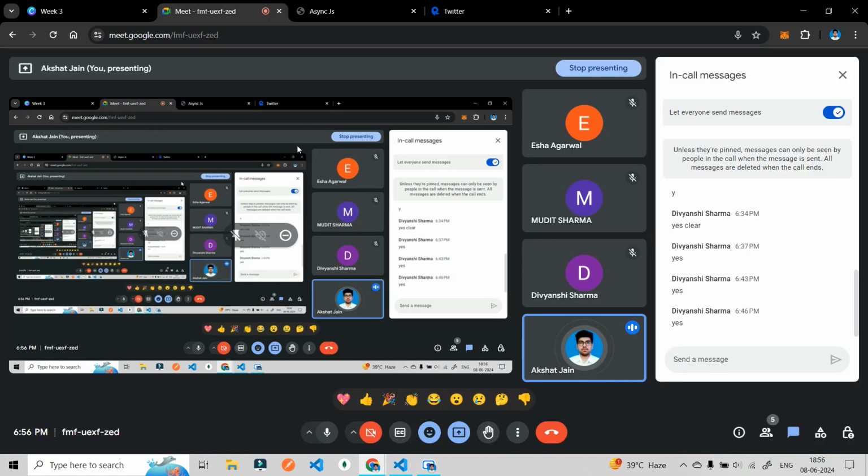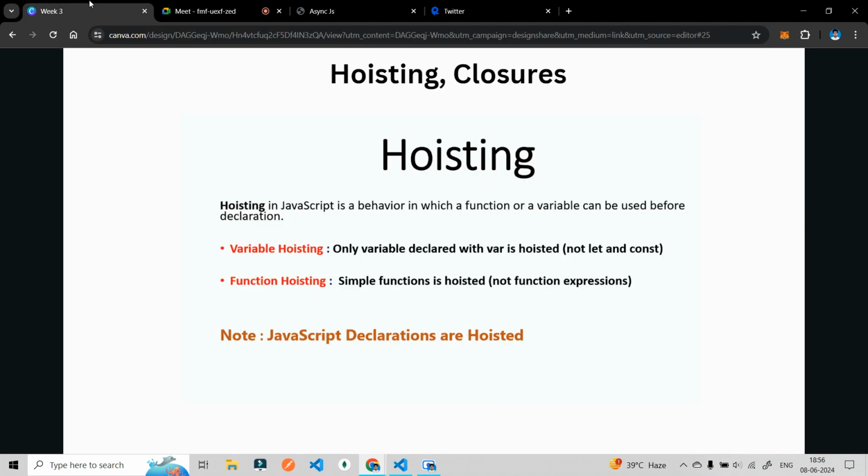Any doubts in hoisting? You can ask me if you don't understand it. But see, no one is going to ask you to show how to write code in hoisting. Just remember the definition. A JavaScript behavior in which functions or variables, which variable? Only var, not let and const, can be used before declaration, which means these are hoisted. As simple as that. So you can see one difference between var and let and const: let and const are not hoisted and var is hoisted.